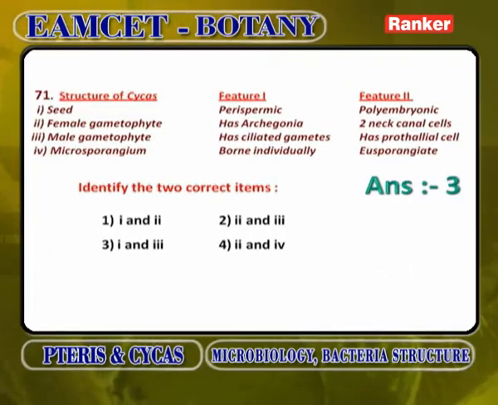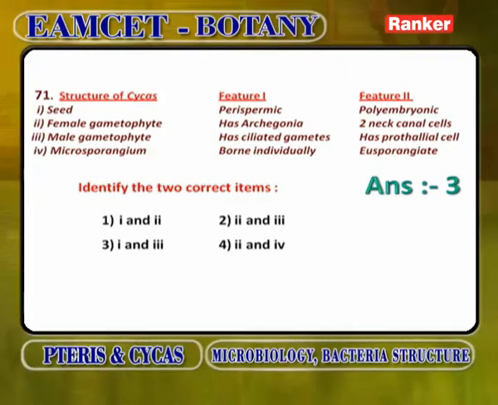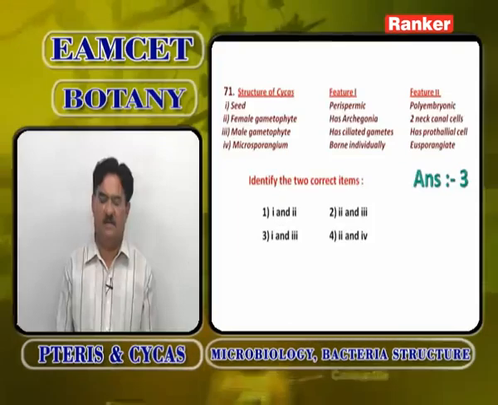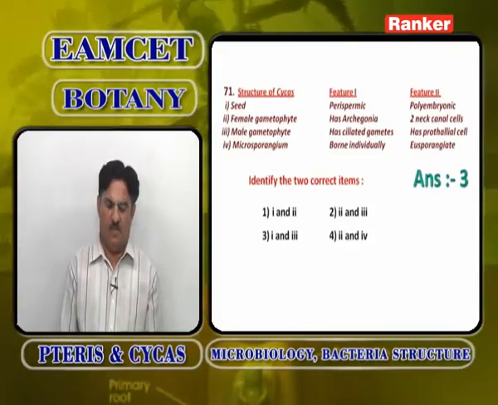Structure of Cycas, feature 1 and feature 2. Seed is perispermic and polyembryonic, correct. Embryos are more, so perisperm will be there. Female gametophyte has archegonia with 2 neck canal cells; now the archegonia's neck canal cells are completely absent, only 2 neck cells are present. Male gametophyte has ciliated gametes and a prothallial cell, correct. Microsporangium born individually, called sporangiate, wrong. So the answer is 1 and 3.